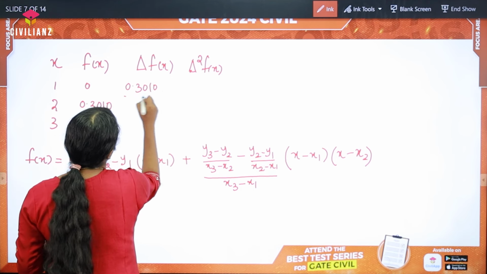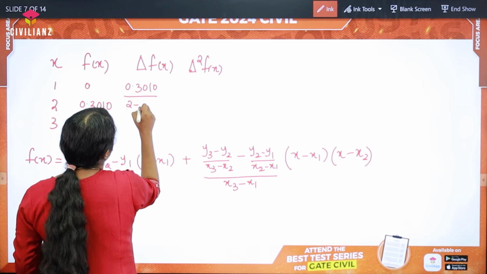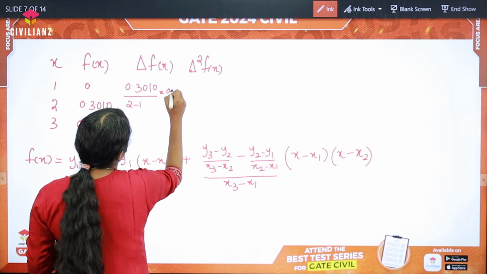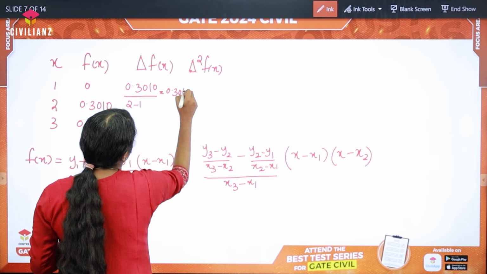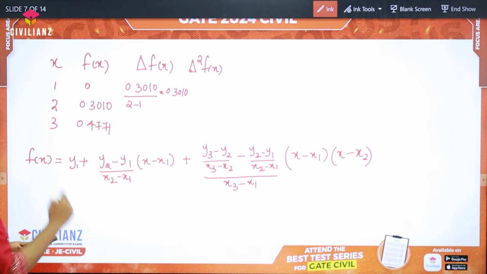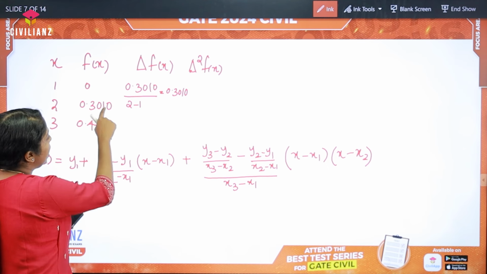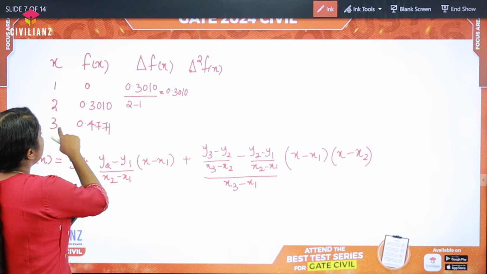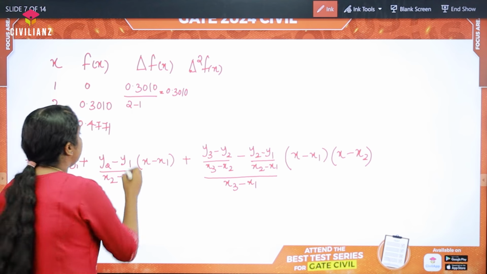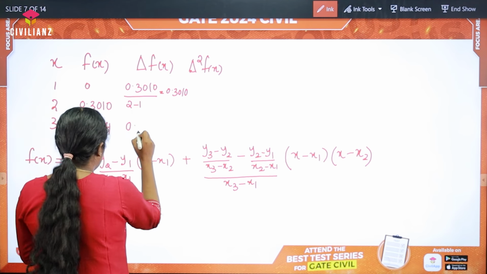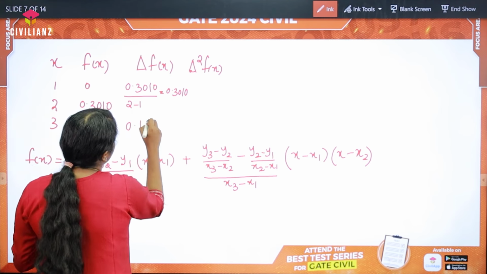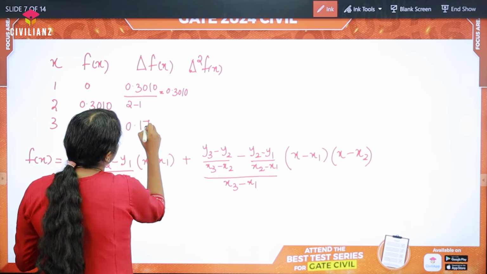Now let's move on to the next difference, that is 0.4771 minus 0.3010 divided by 3 minus 2. By simplifying, we will get the answer as 0.1761.